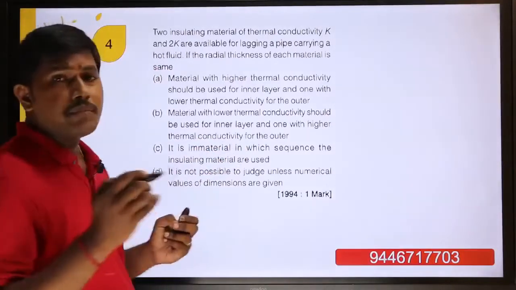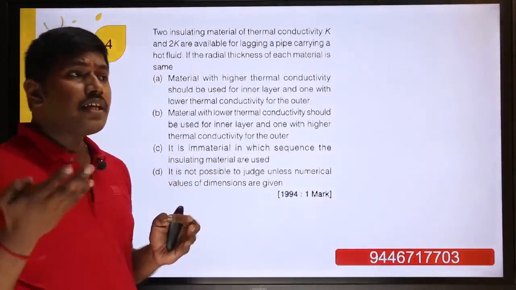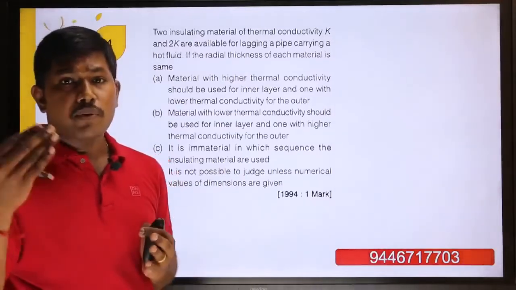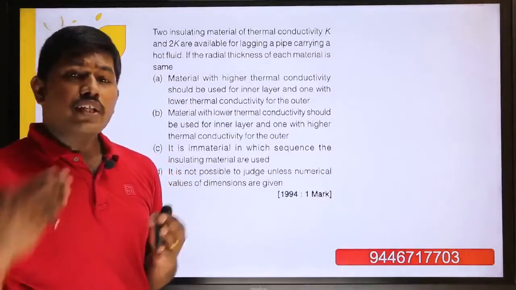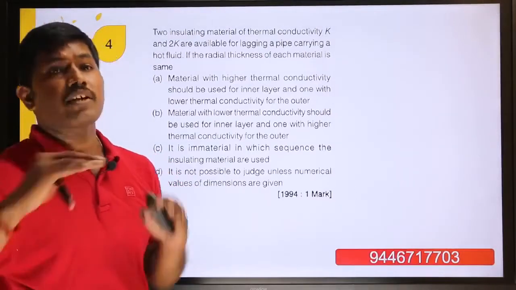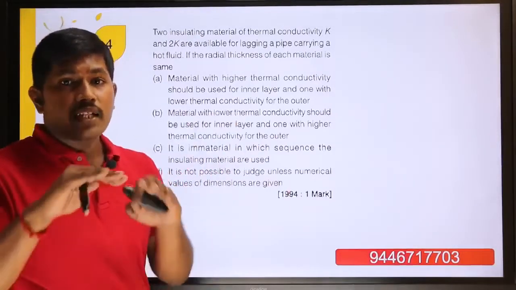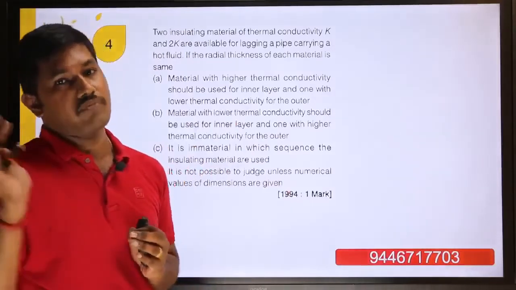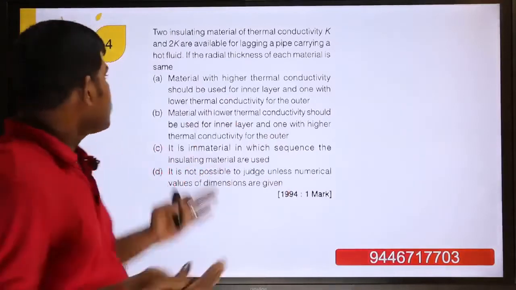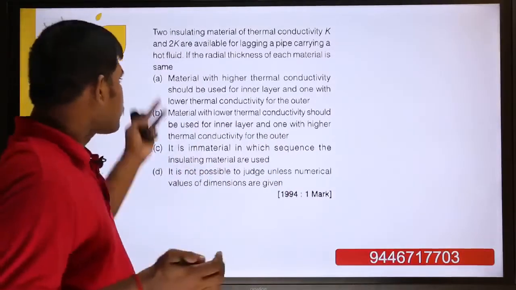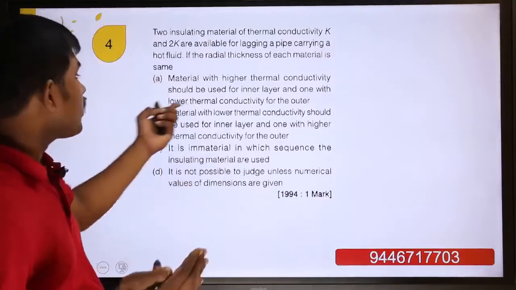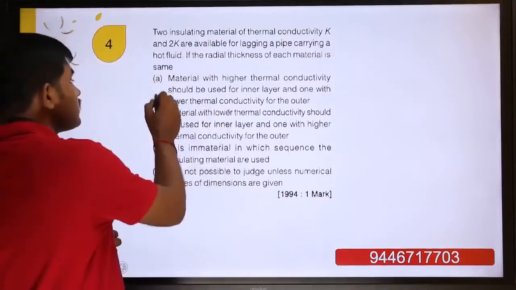One should remember that if any hot fluid is passing through a pipe or something, all the time the lowest thermal conductivity material should be inside and the highest thermal conductivity on the outer surface. That is the general rule, which we discussed. So the option saying that material with the higher thermal conductivity should be used for the inner layer and the lower thermal conductivity for the outer layer is wrong.